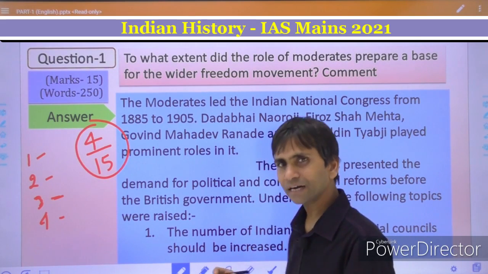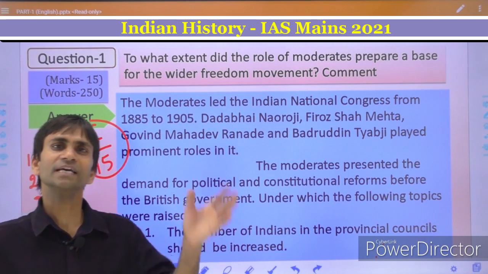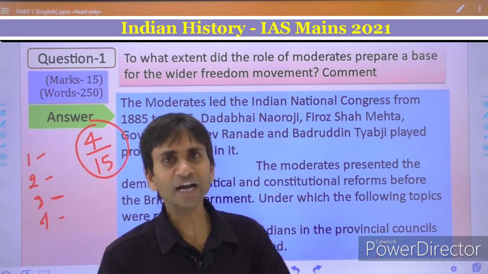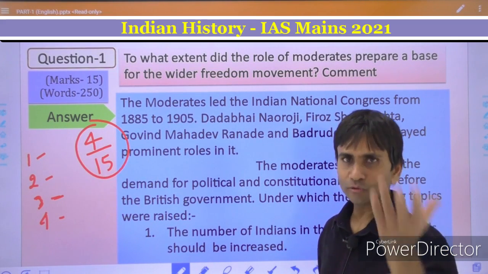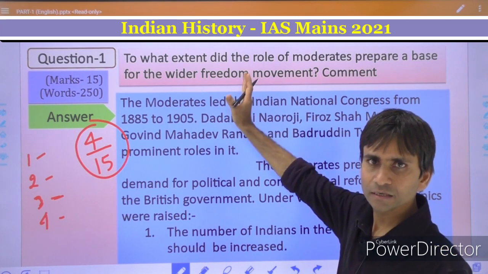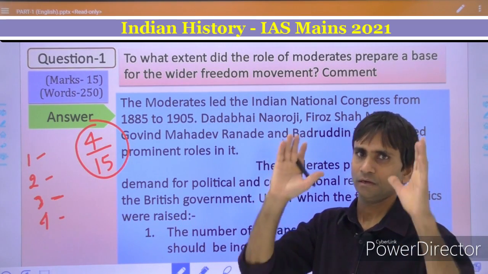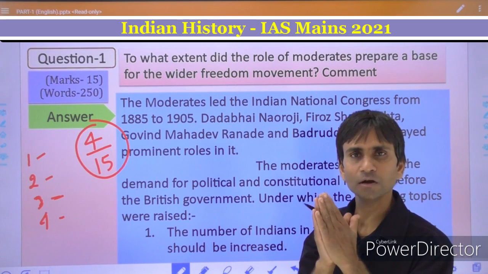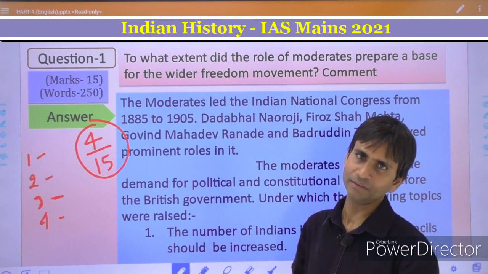The question is directly demanding that you must take a stand here. Either you may absolutely agree with this, that the role of moderates prepared a wider base for the freedom struggle or national movement, or you may partly agree with this.